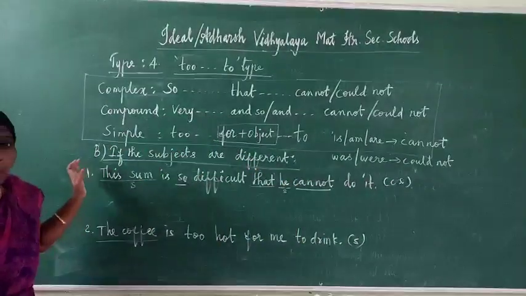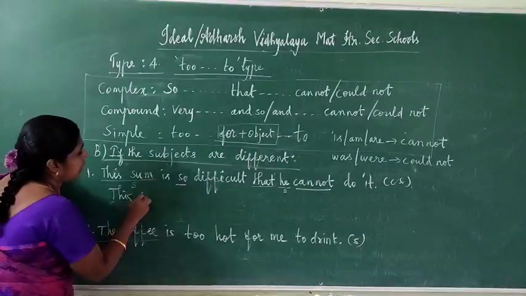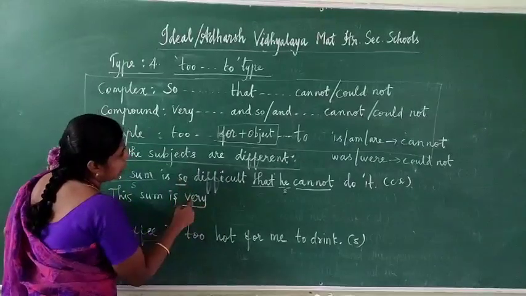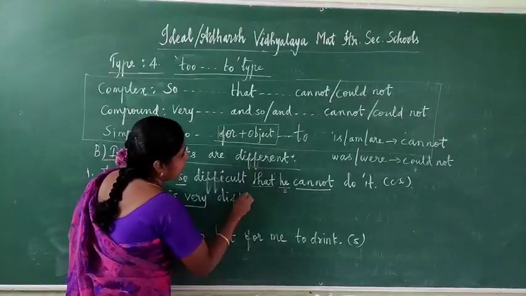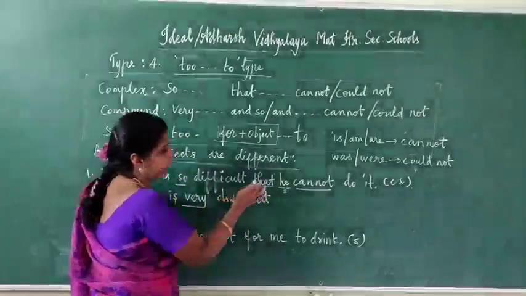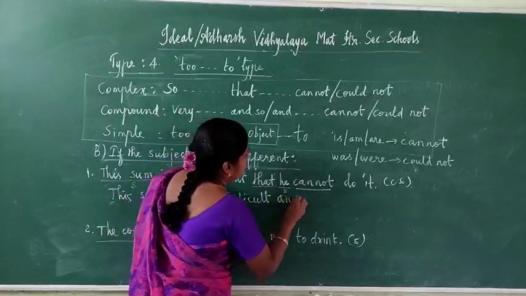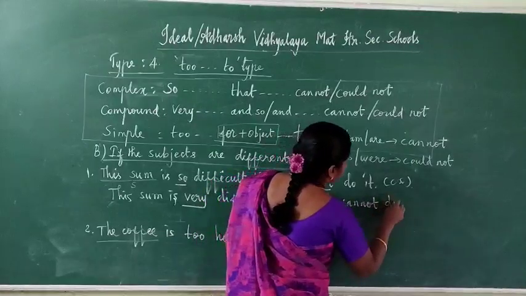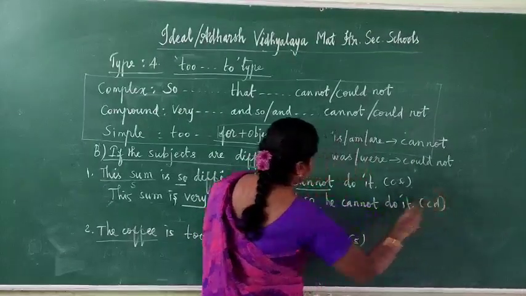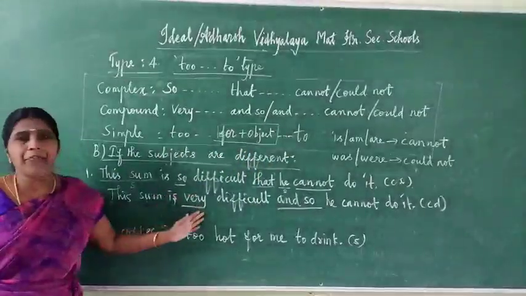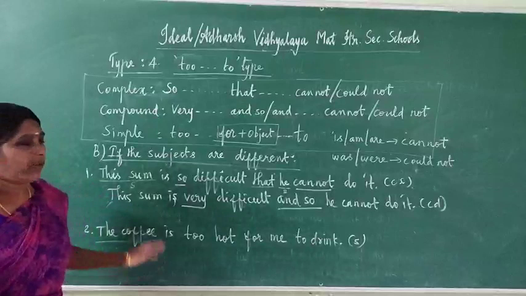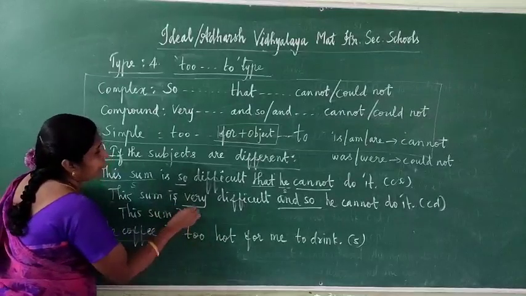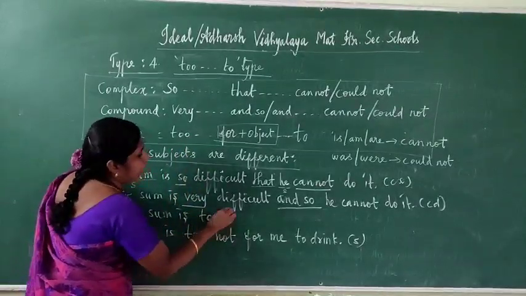Now we have to change it into compound. This sum is, for compound, very and so. So write down very. Instead of so write down very difficult. This is an adjective word. Difficult. Instead of that, write down and so. And so, write down the remaining: he cannot do it. This one is a compound sentence. You understand? Here, this sum is very difficult and so he cannot do it. Write in a simple sentence. This sum is, what do we have to write? Too difficult.